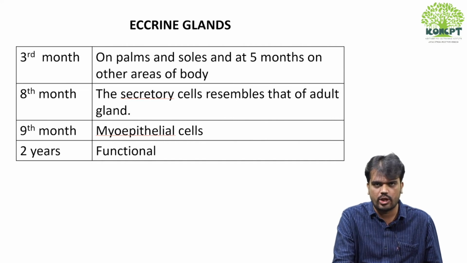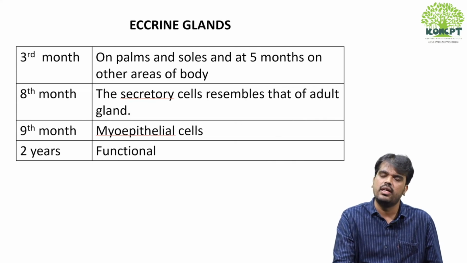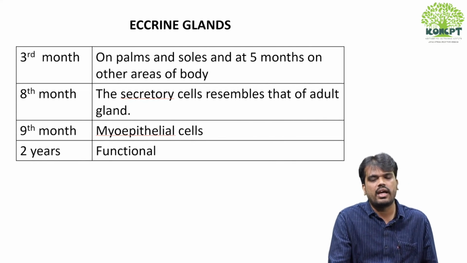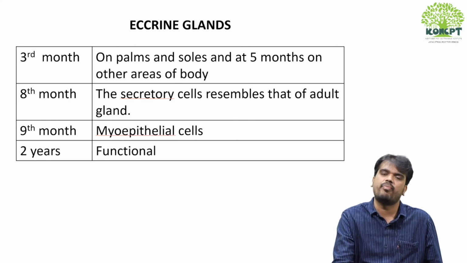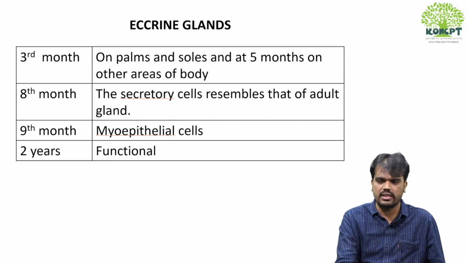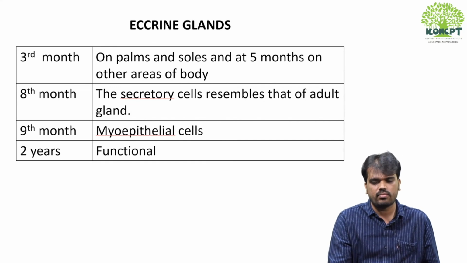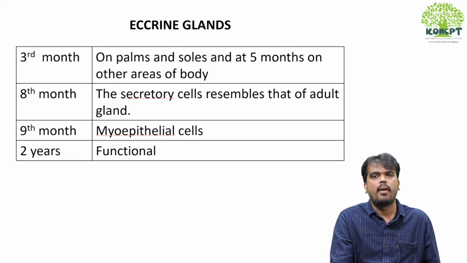This is once again an MCQ. Sebaceous glands start functioning at the gestational period of 13th to 15th week. Apocrine glands start functioning just before puberty or at the onset of puberty. Eccrine glands start functioning at 2 years of life, right? Regarding eccrine glands, they start developing from the 3rd month on palms and soles, and the 5th month on all parts of the body. Then the important point is the 8th month, myoepithelial cells, and the significance of myoepithelial cells is propelling the sweat towards the surface epidermis, right? So it starts functioning by 2 years.